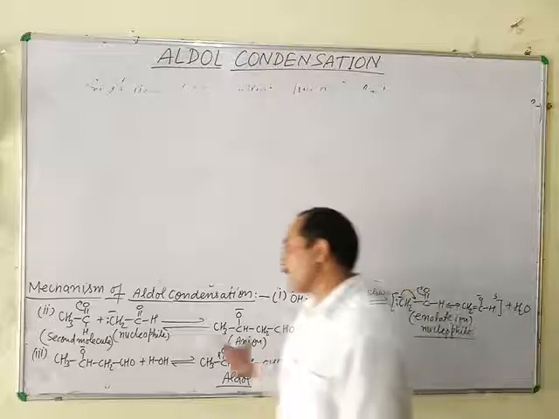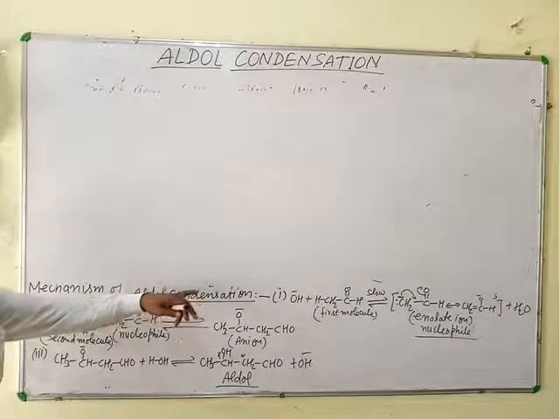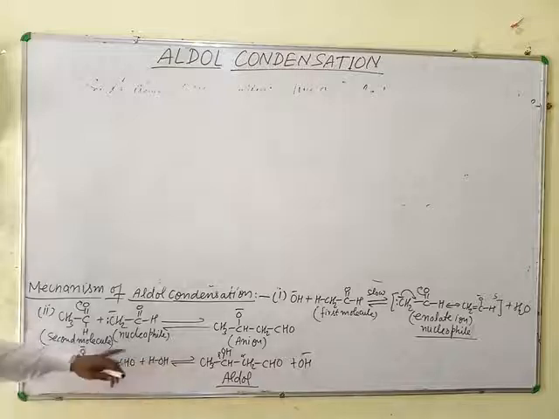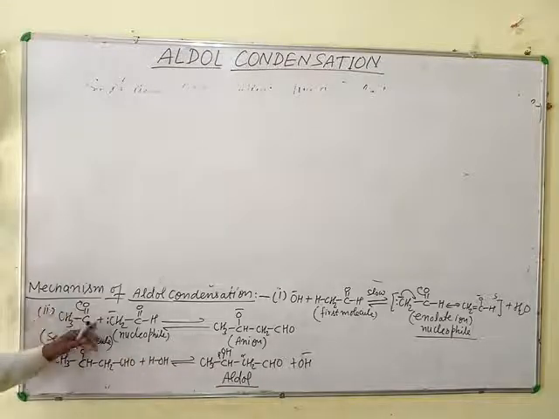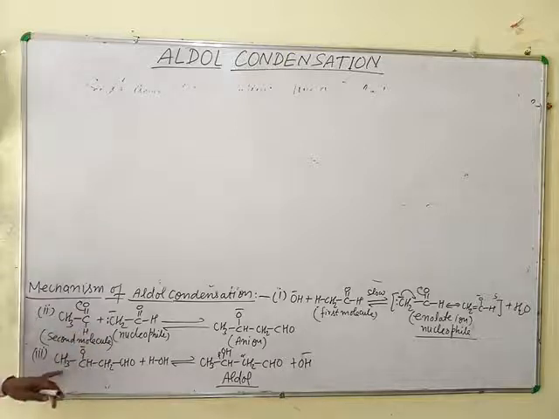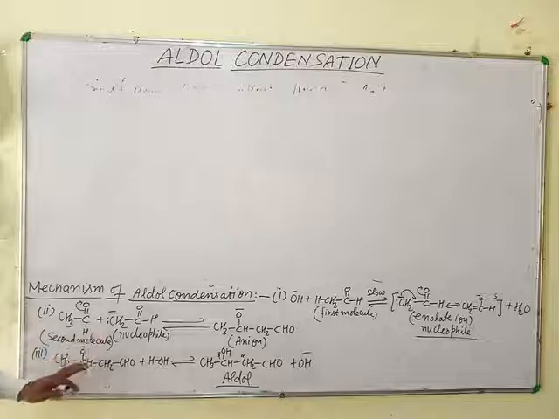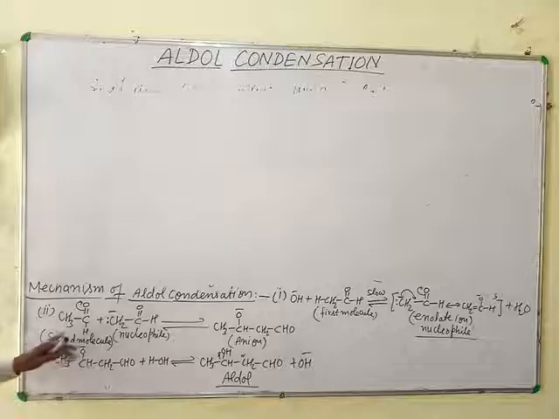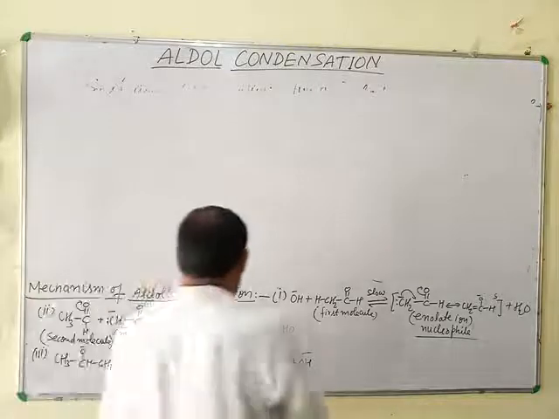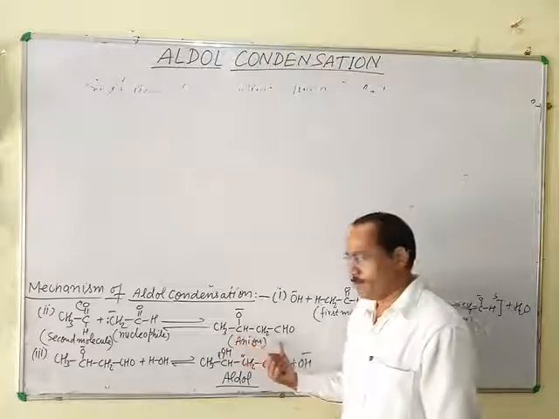Now the second stage. The enolate ion formed in the first stage acts as a nucleophile, which attacks the carbonyl carbon of the second molecule of aldehyde. This enolate ion as a nucleophile attacks the carbonyl carbon of the second molecule of aldehyde, and as a result an anion is formed.